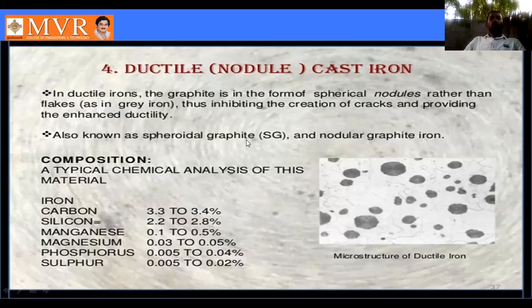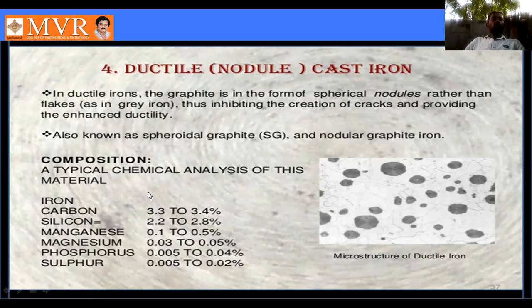Next is ductile nodular cast iron. The fourth one is ductile or nodular cast iron. In this ductile iron, the graphite is in the form of spherical nodules rather than flakes. The graphite structure is spheroidal nodular rather than flakes. Flakes can be seen in this structure, thus creating cracks; nodules prevent this and provide enhanced ductility. That's why it is called nodular and ductile cast iron, also known as spheroidal graphite iron or nodular graphite iron.